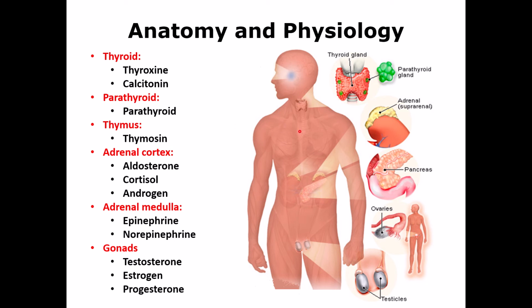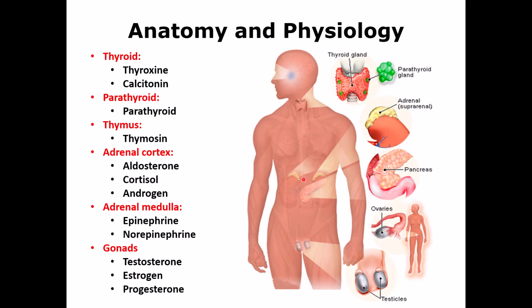Thymus is located here in the back of the sternum, the breastbone, and that is producing a hormone that's called thymosin, and that is stimulating production of the lymphocytes, the T lymphocytes, which is part of the immune system.